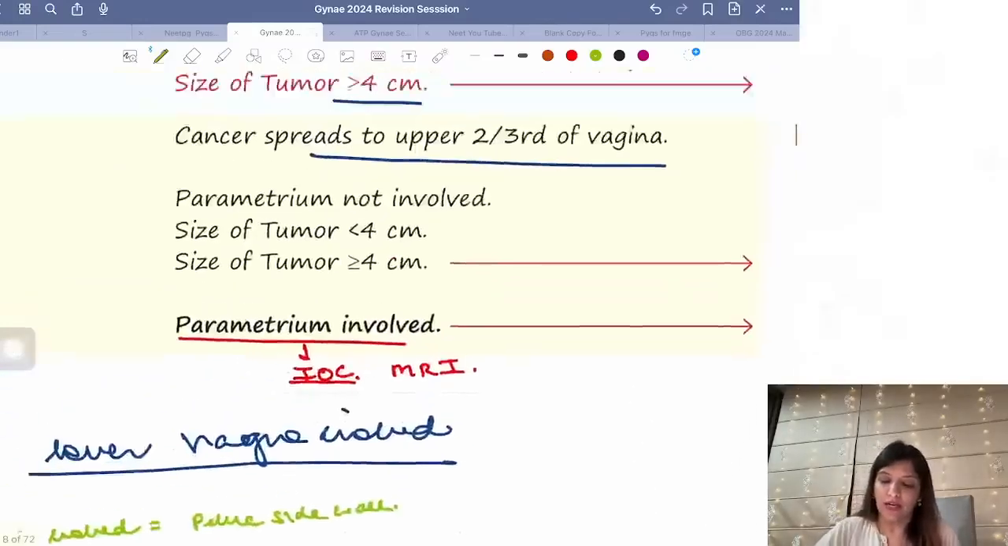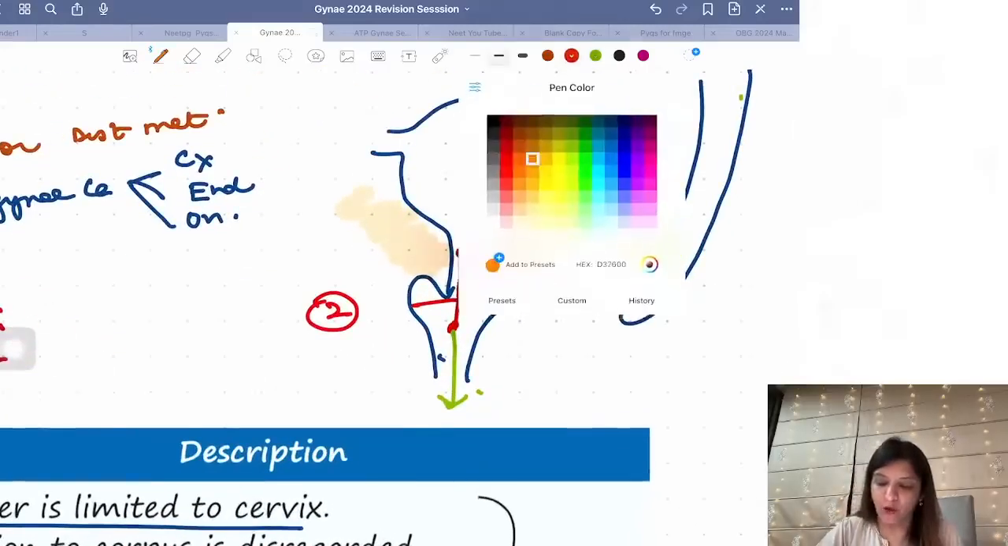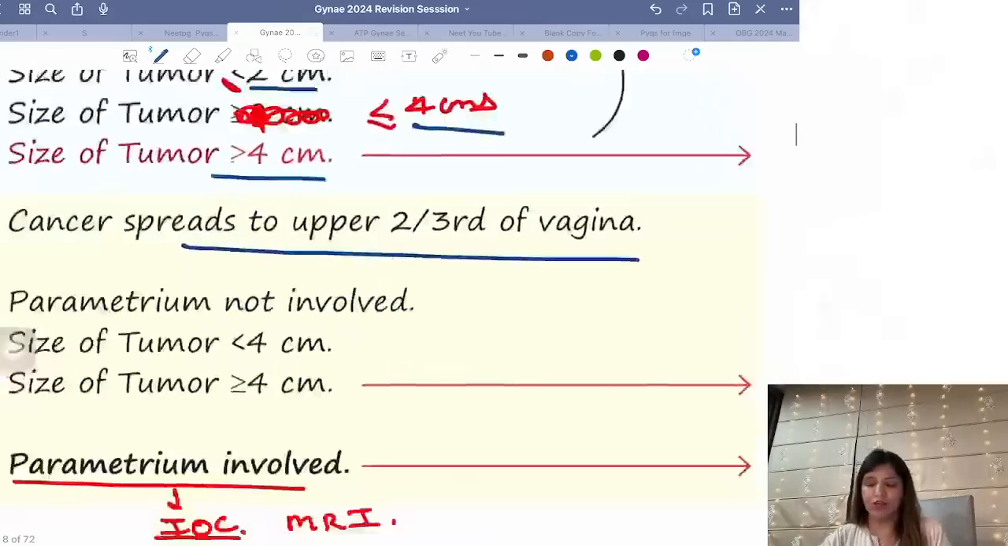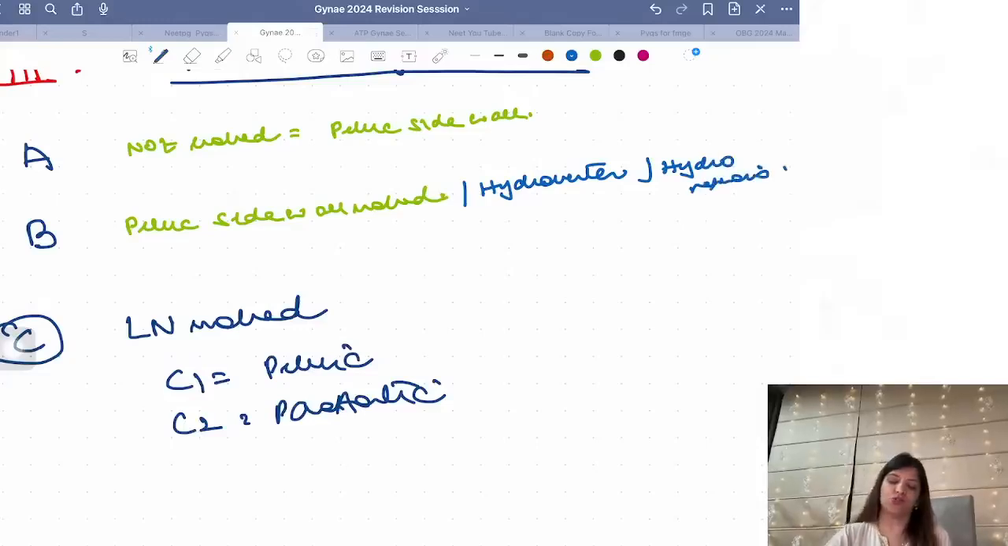Clear? Now tell me, if cancer is going to the pelvic side wall, there is a very important structure running over here, a very very important structure, that is ureter. So if the pelvic side wall is involved, that means 100% entire parametrium is involved. Without involving entire parametrium, pelvic side wall cannot be involved. This means 100% ureter is involved. So whenever they say ureter involved, then it has to be 3B. So if there is hydroureter or hydronephrosis, it is 3B.